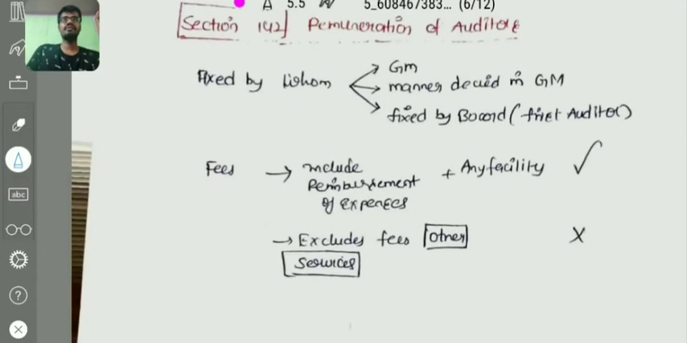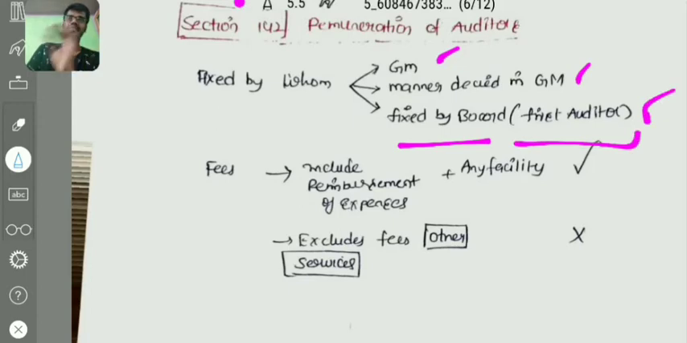With section 141, we have completed disqualification, and one more related definition is pending, which we'll discuss. Section 142 is the remuneration of auditor. By whom will it be fixed? Whoever has appointed the auditor will fix the remuneration. The general meeting will fix the remuneration, or fix it in the manner decided in the general meeting. If it is appointed by the board, the remuneration will be fixed by the board only, for the first auditors, as we have already discussed in section 139.